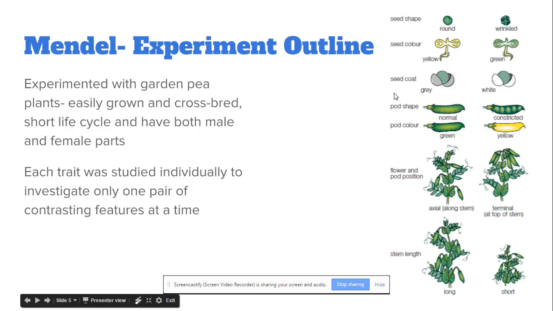So when we look at Mendel, he experimented with the garden pea plants, and that was because they could easily grow, they could easily be crossbred. They had quite a short life cycle, and the plant had both male and female parts. Each trait could be studied individually, which meant he was only investigating one feature at a time. On the right-hand side here, we can see the different characteristics of the pea plants that Mendel found, and he found that they differed in seed shape, seed color, the seed coat, the pod shape, the pod color, the flower and pod position, and then the length of the stems.